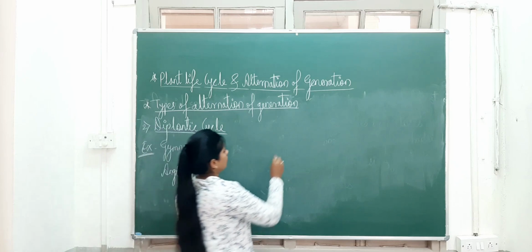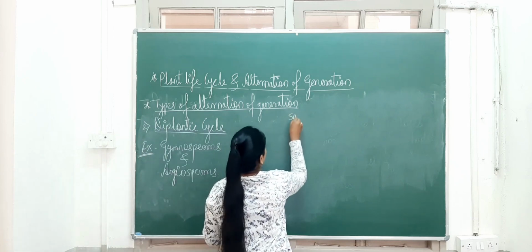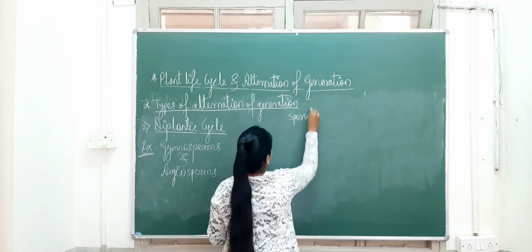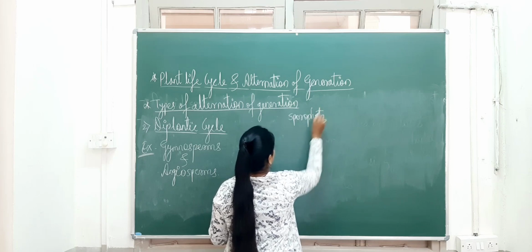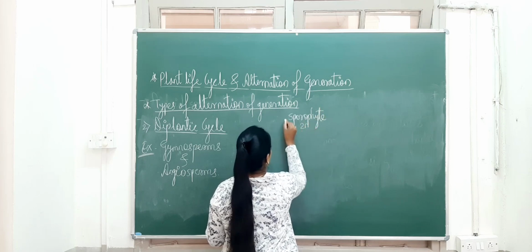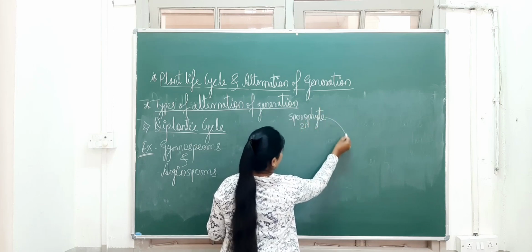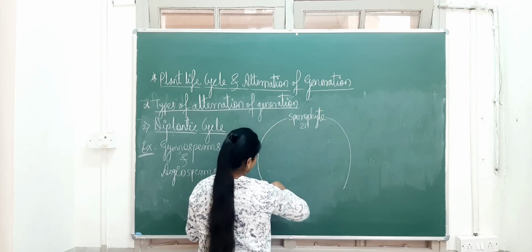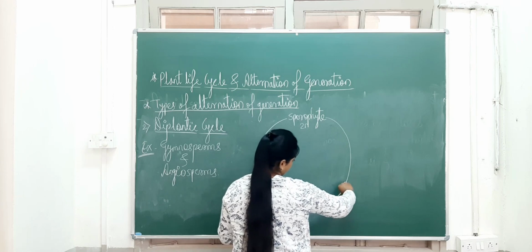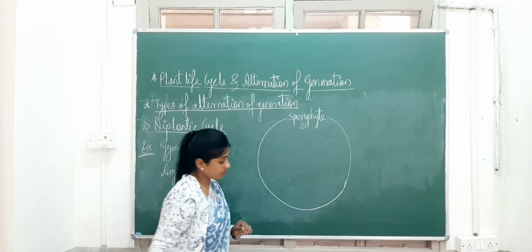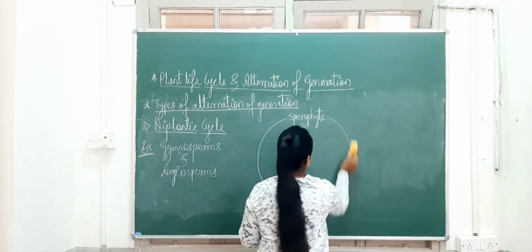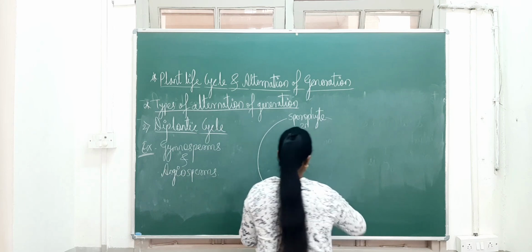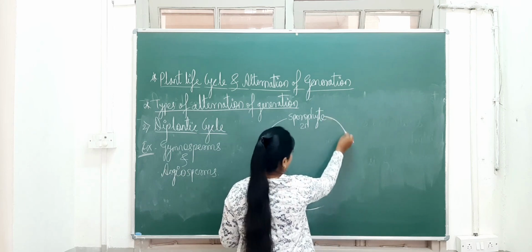Now I will draw here the sporophyte. Okay, so sporophyte is what? Diploid, 2n. So in the diplontic cycle, what? The diploid stage is a longer stage, and the haploid is the shorter period of time.